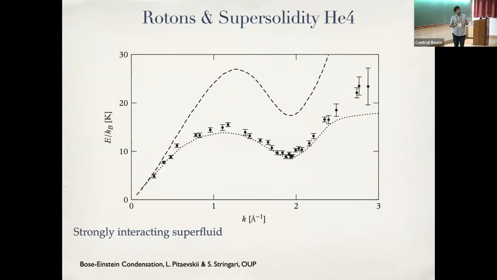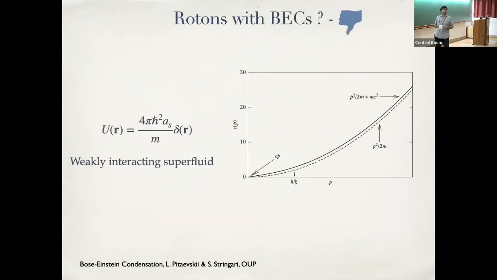But it turns out that helium is a notoriously difficult system to work with, theoretically, especially because it's extremely strongly interacting, and the exact connection between the roton minimum and whether you can have a supersolid in helium is not completely understood yet. Which meant we do what we do in ultracold atoms, we can quantum simulate it, in the sense that I can look and ask, is it possible to get rotons with Bose-Einstein condensates?